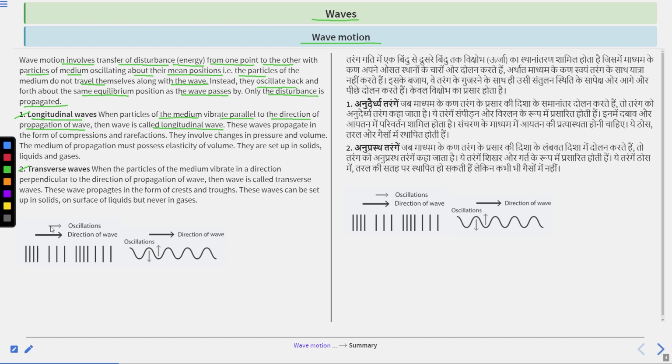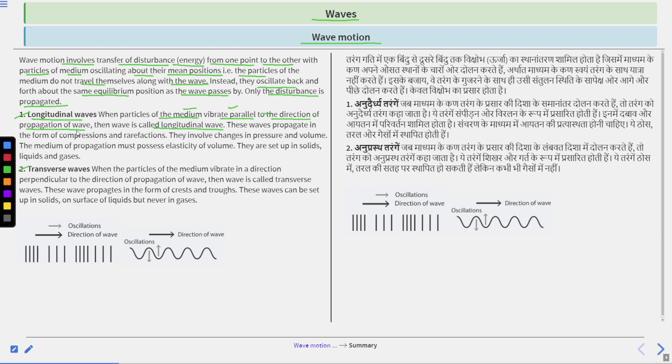Clear? Both the direction of oscillation and the direction of wave propagation are the same.